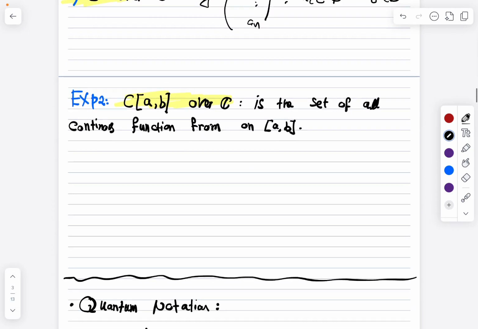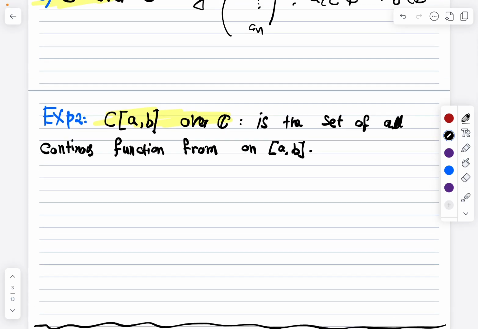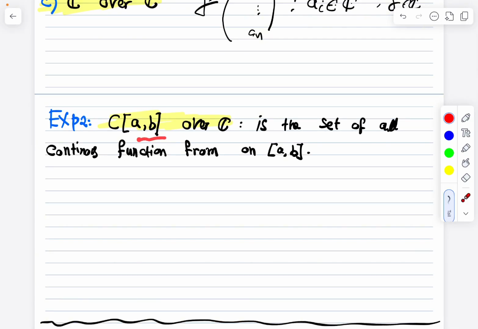And the second is this vector space, which we denote as C. C here stands for continuous, and we put an interval. So this is the set of all continuous functions on the interval A and B. So this is a vector space, and this is the whole notation for the vector space over C. Again, that means that we can multiply by a scalar from the complex numbers.